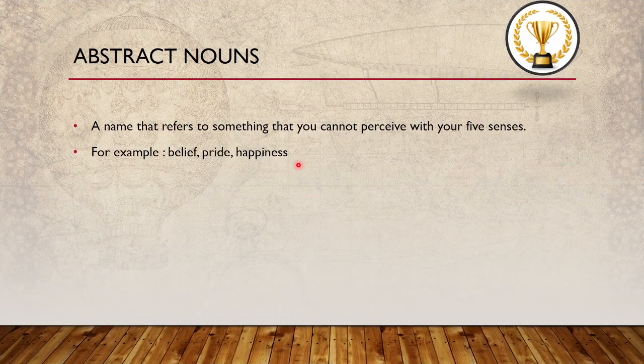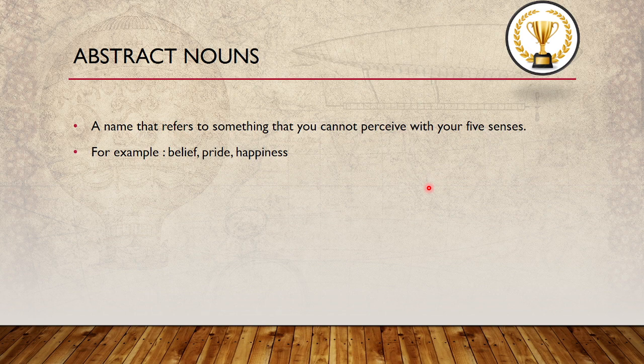Next one, abstract nouns. An abstract noun is a name that refers to something that you cannot perceive with your five senses. With the five senses you can hear, you can taste, you can smell. So you have five senses, right? Abstract nouns are naming words for things you cannot perceive with the five senses.